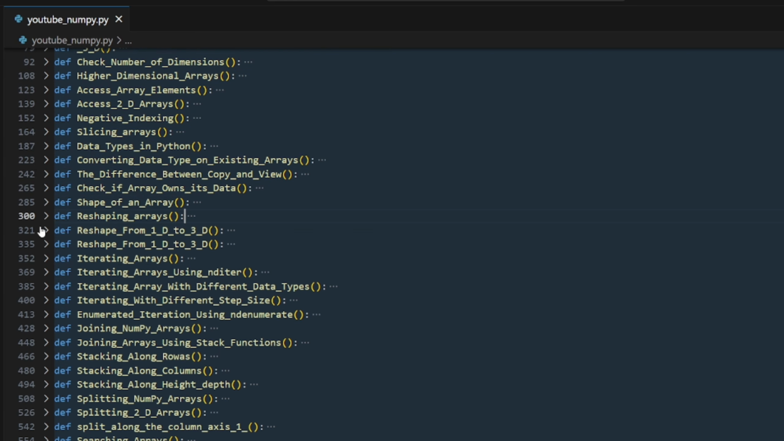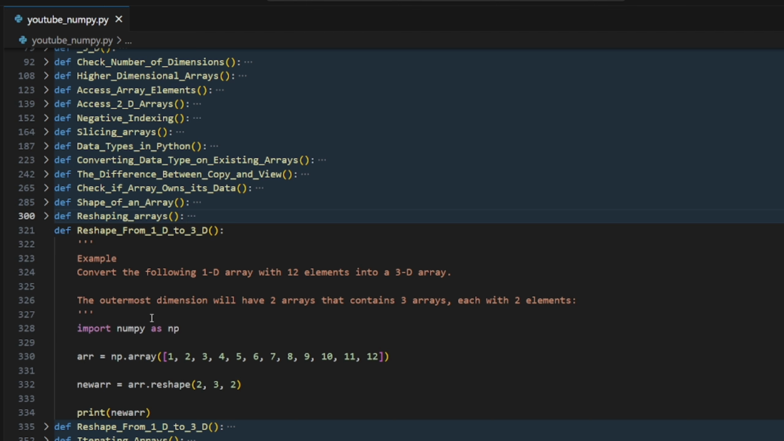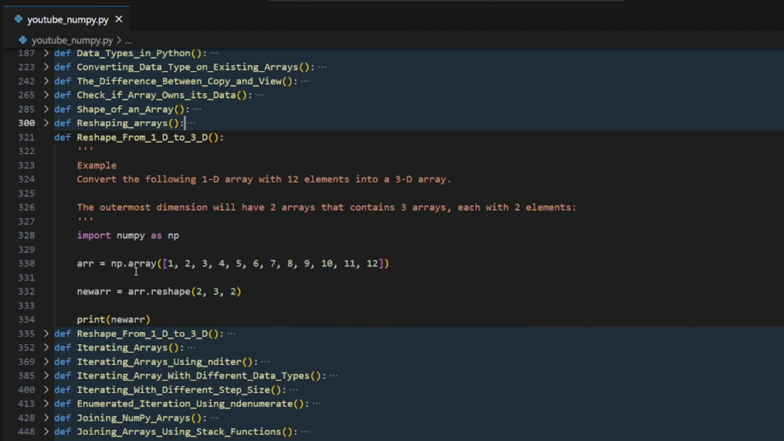Okay, let's move on to the next one, which is reshaping from 1D, like 1 dimension, to 3 dimensions. Let's convert the 1 dimension into 3 dimensions. Here we are going to have 2, 3, and 2. Let's run this and see what is happening over there.